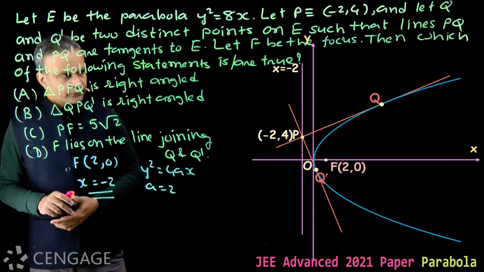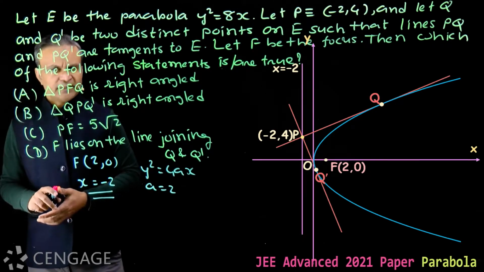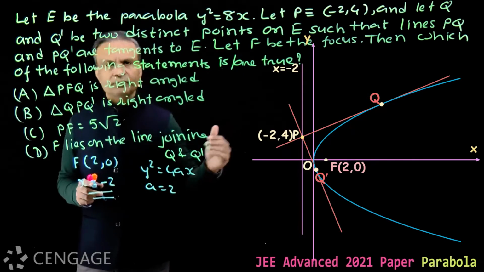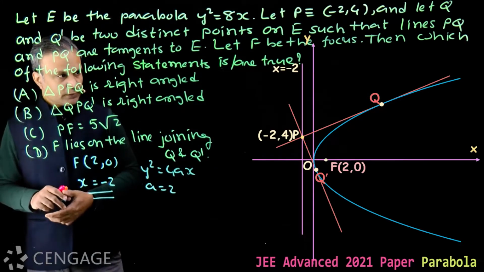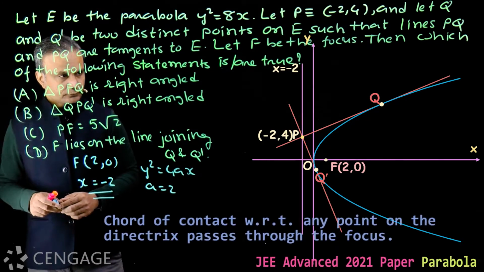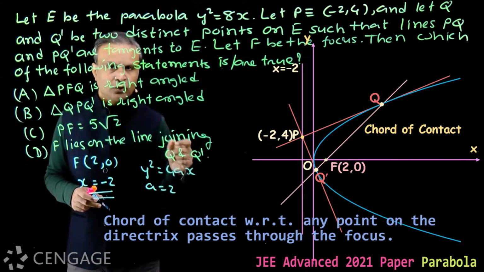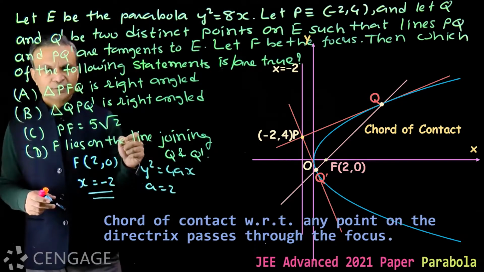Now we have the properties of focal chord and tangents of a parabola, that the chord of contact with respect to any point on the directrix always passes through the focus.